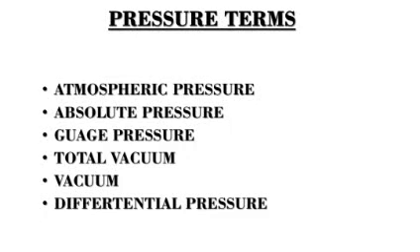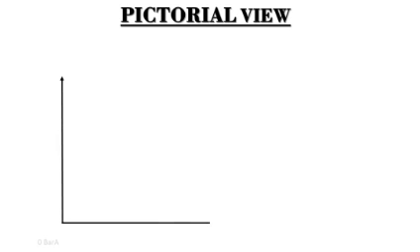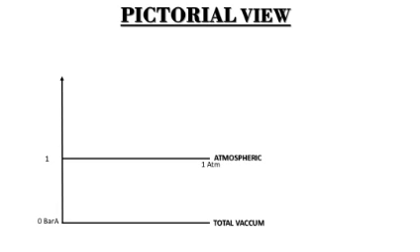Okay, so let's take the pictorial view of how it looks. If we consider zero, like there is no pressure, then that is called, as I told you, a total vacuum system. And what we discussed is that there is 1 atmospheric pressure on our earth. So let's consider 1 atmospheric pressure. This is our base of vacuum and atmospheric pressure. As I told you, whatever is in between atmospheric and total vacuum is called under vacuum, meaning that is a vacuum system.